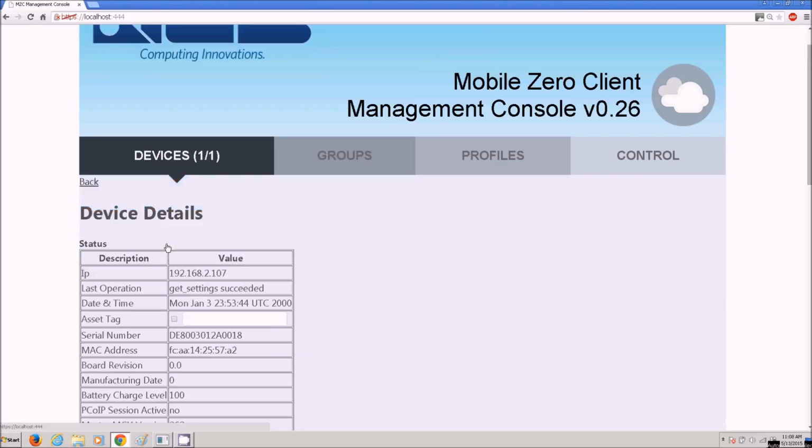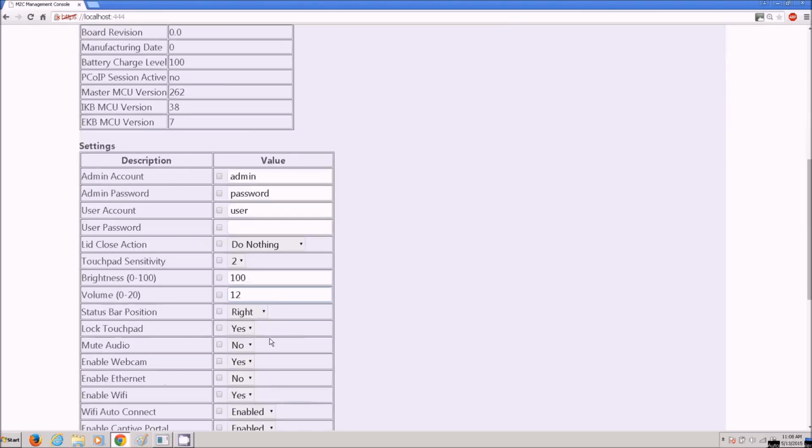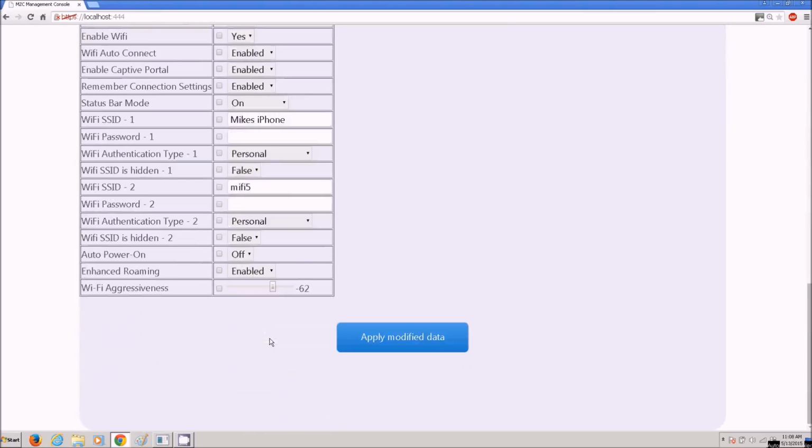So you can click Device Details, click the serial number, and scroll down to the bottom, and you will see Wi-Fi aggressiveness and enhanced roaming on the last two. To change any of these features, you have to click the checkbox next to it, and then you can adjust the Wi-Fi aggressiveness. I would suggest setting it anywhere between 60 and 80, depending on how aggressive you want it. We're going to change it to 70. The default is 62. After you're done, you click Apply Modified Data, and it will apply that.